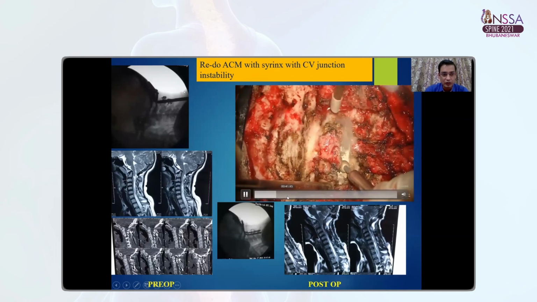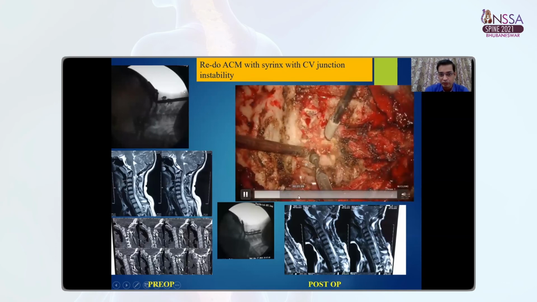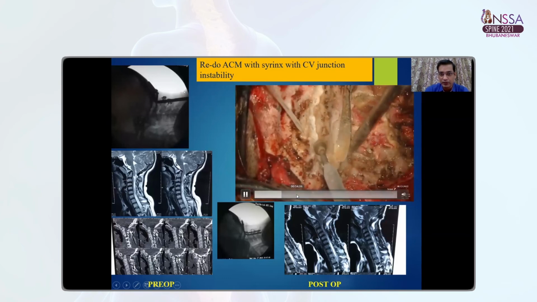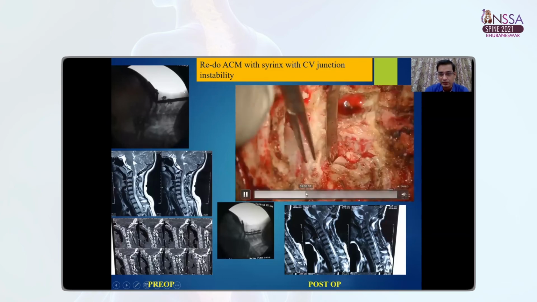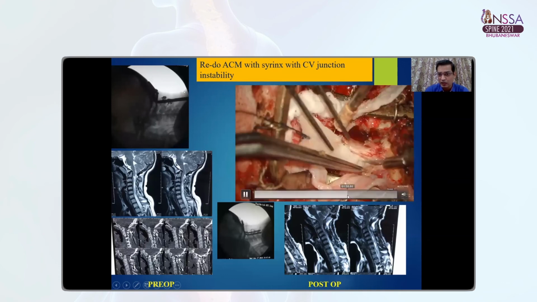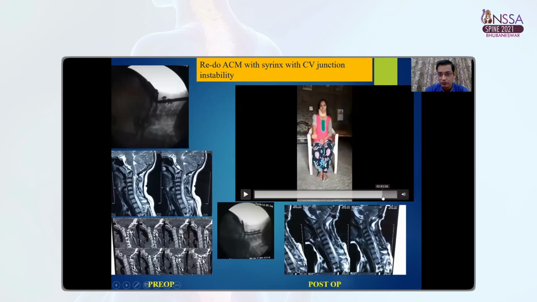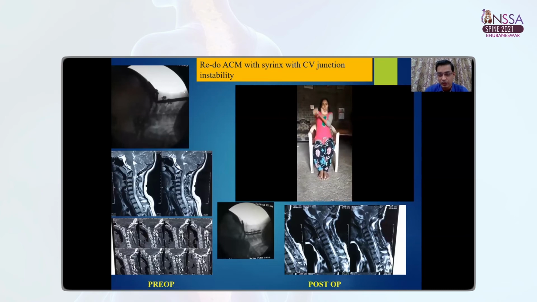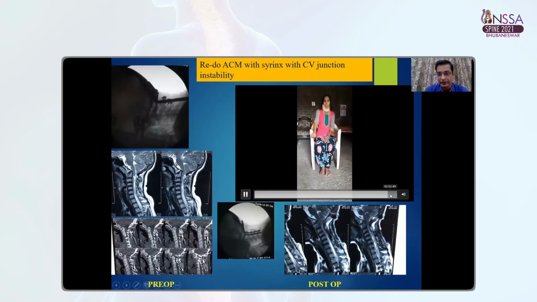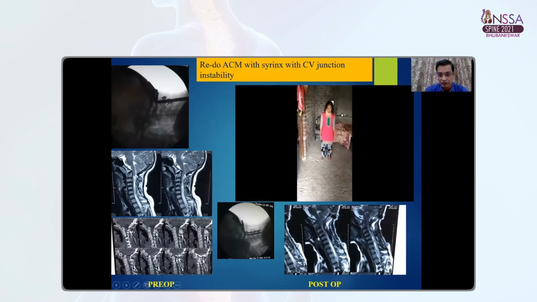We can see on the left side there was a significant syrinx. The patient was clinically deteriorated, so we operated. We did a foramen magnum decompression. We repositioned this hard seal, and this is followed by the lax duroplasty. So this is the follow-up of this patient. Initially, the patient was not ambulatory, and in the follow-up period, we can see that there is significant clinical improvement and the patient can walk without support. This is the follow-up MRI which we can see on the right side.